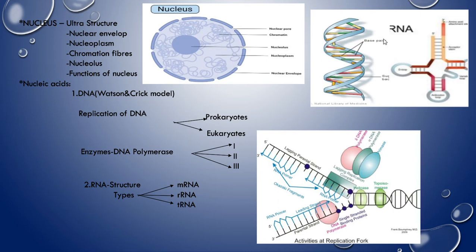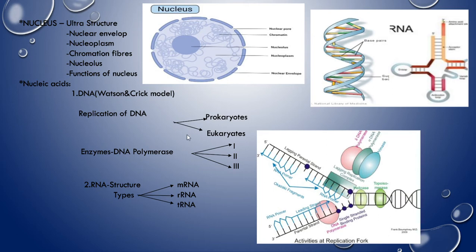And between base pairs the distance is 3.4 angstroms, and each DNA molecule has two grooves, meaning foldings. See here, one is larger and one is shorter. This is the shorter one, and this is the larger one. This one is called the major groove, and this smaller one is called the minor groove. So these points you have to mention as the main points in the Watson-Crick model.